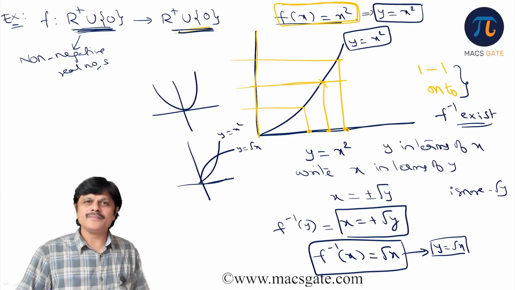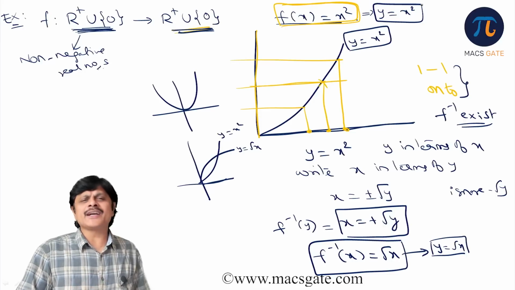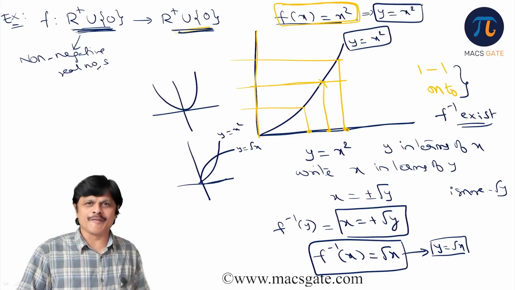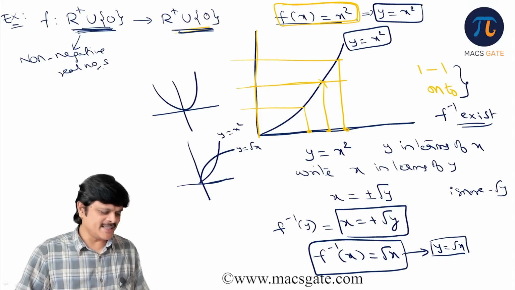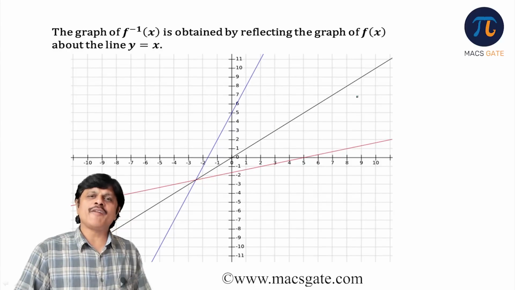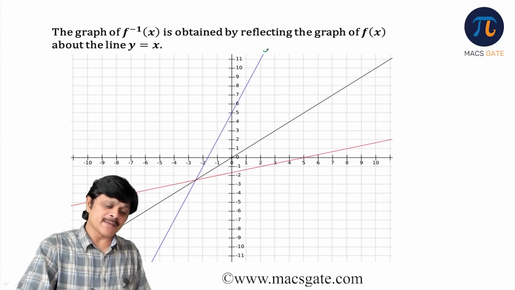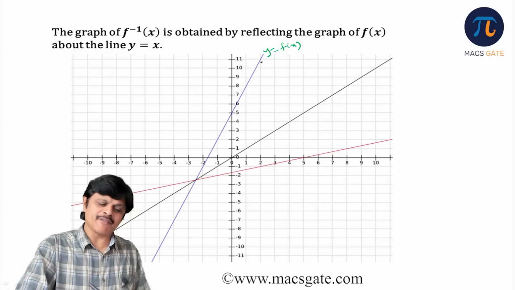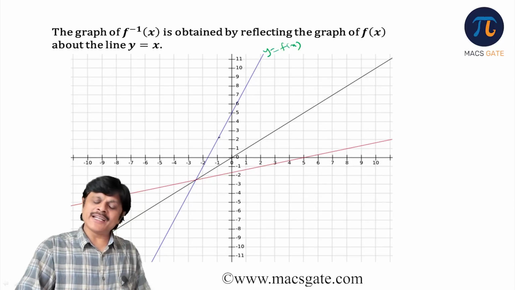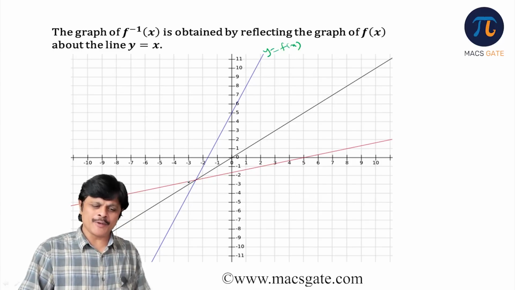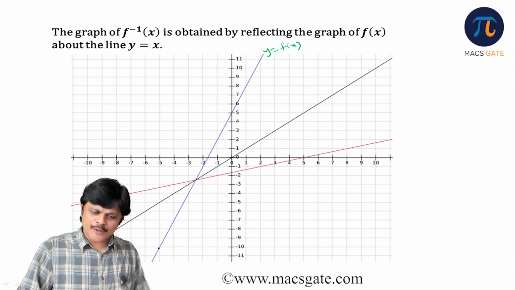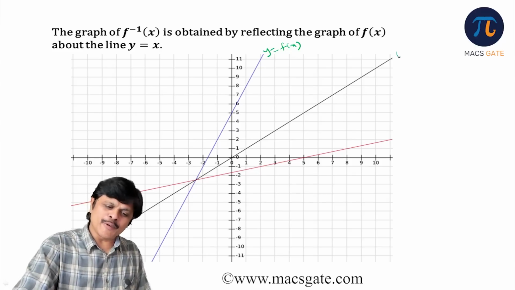And we have a beautiful technique to draw the inverse of a function if it exists. Let us see that. The graph of f inverse x is obtained by reflecting the graph of y is equal to f x. Suppose this is y is equal to f x, your original graph, and you want to find the inverse graph of this. You need to reflect y is equal to f x about the line y is equal to x.